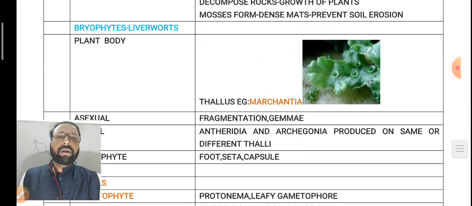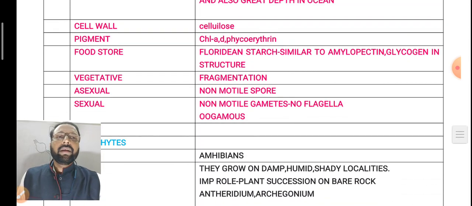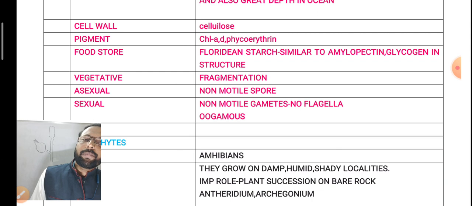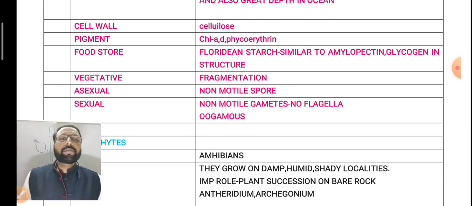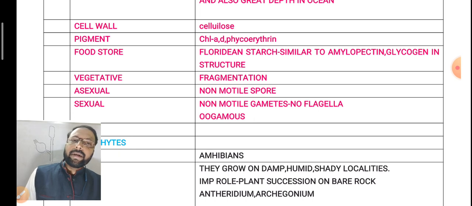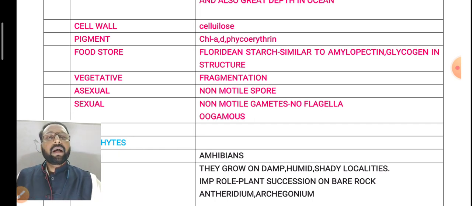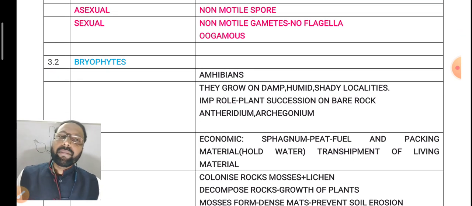Vegetative reproduction especially takes place by fragmentation. Asexual reproduction takes place by non-motile spores. Sexual reproduction takes place by non-motile gametes, that is, no flagella, mainly oogamous types.